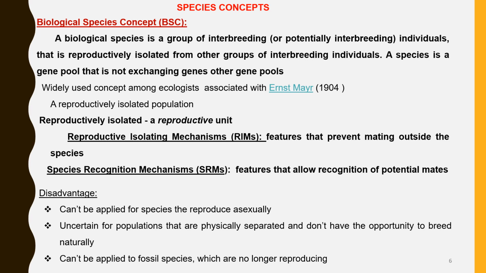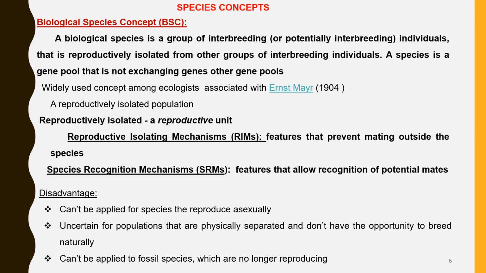The BSC explains why individuals within a species resemble one another. During reproduction, genes of parents are passed to offspring. With every generation, the genes are shuffled around the species gene pool. The shared gene pool gives a species its identity.